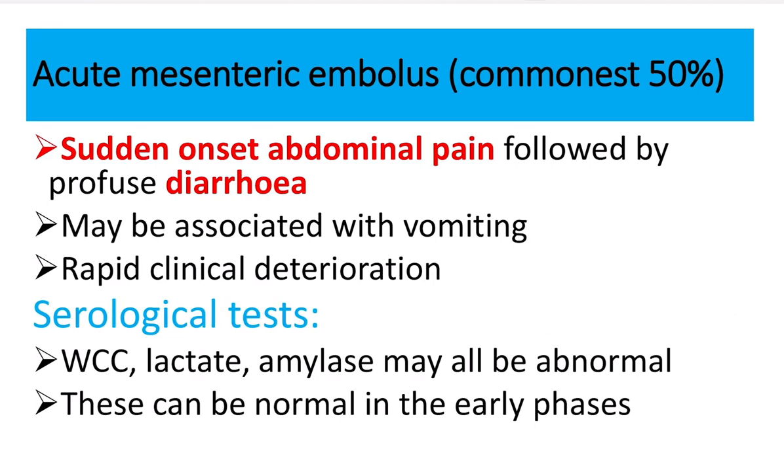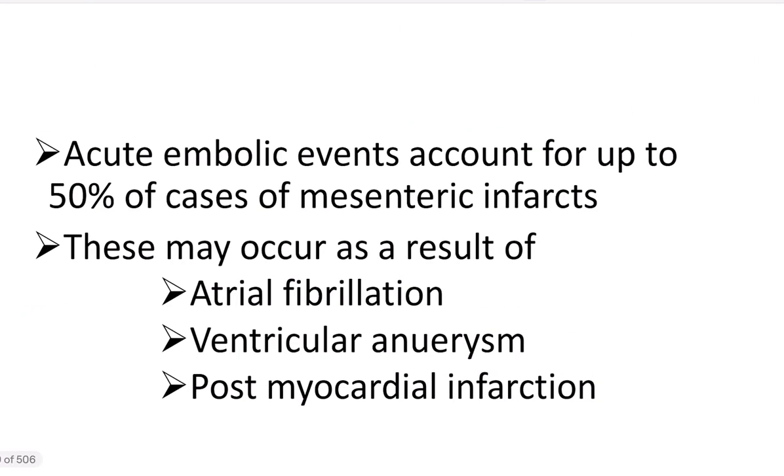And this is the acute mesenteric embolus. In case of acute mesenteric embolus, what occurs? There is sudden onset of abdominal pain followed by diarrhea. It may be associated with vomiting sometimes and rapid clinical deterioration, and the traditional painkillers usually do not act. What are the serological tests? White cell count, lactate, amylase may be abnormal. This can be normal in early phases.